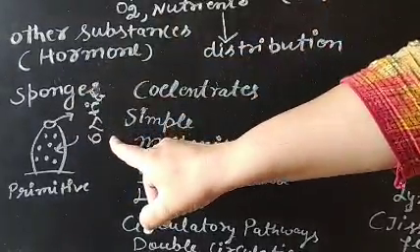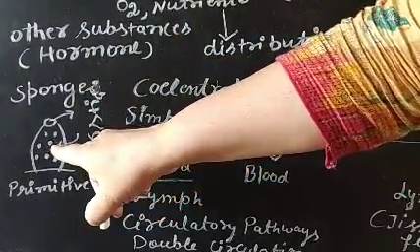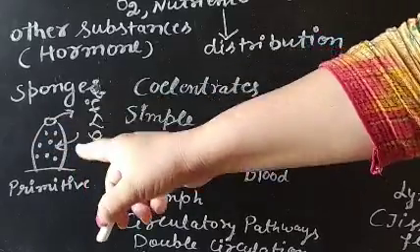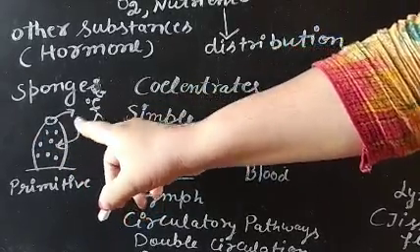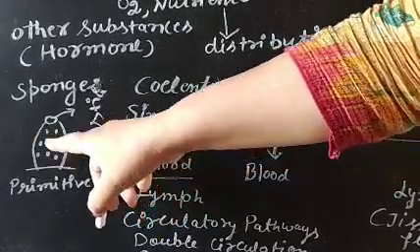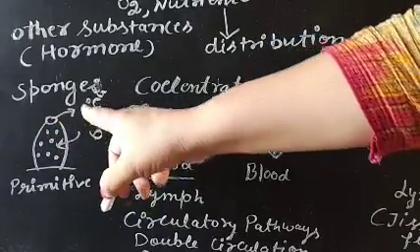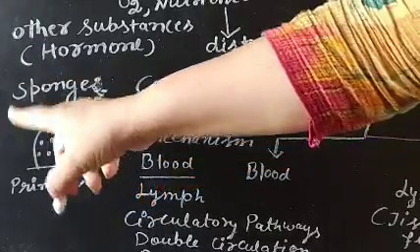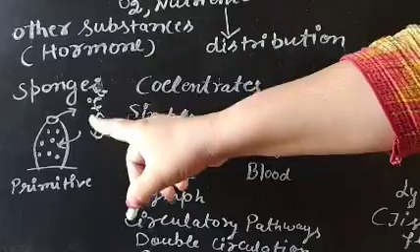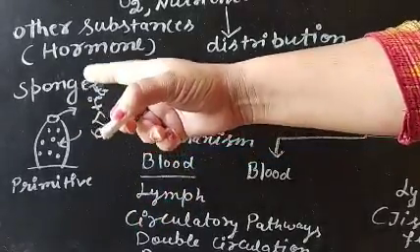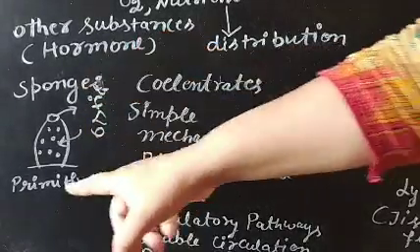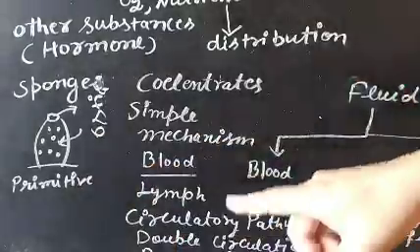The water enters through these ostia, and in that water there are all the nutrients, and these nutrients are transported with the help of water, then they come out through the osculum. So a very simple circulation is there in the case of sponges, so they are known as primitive organisms.